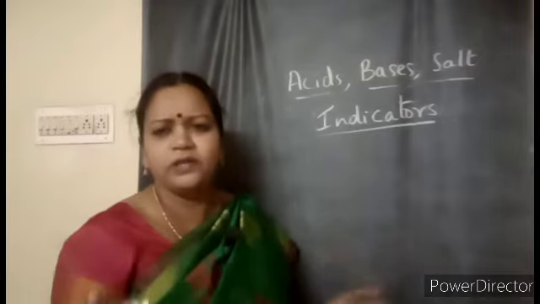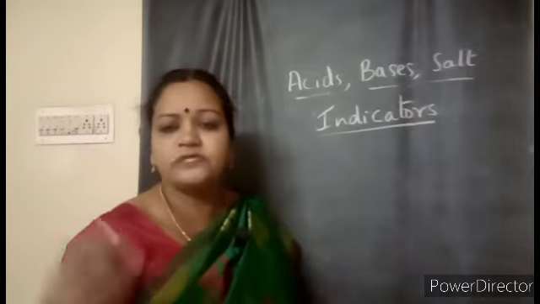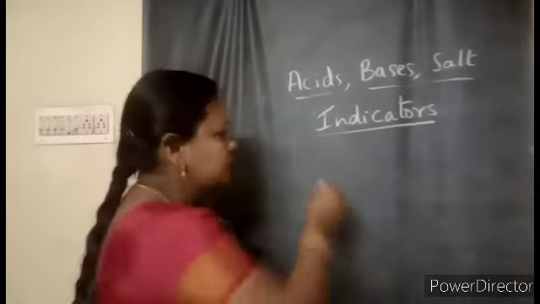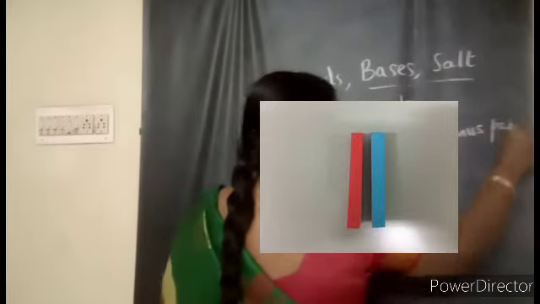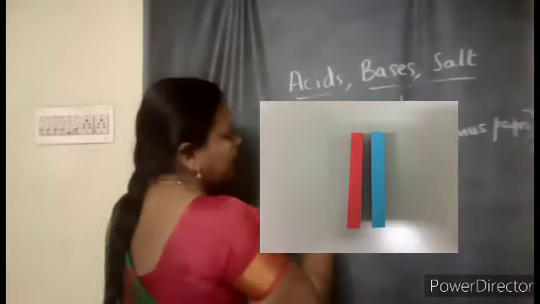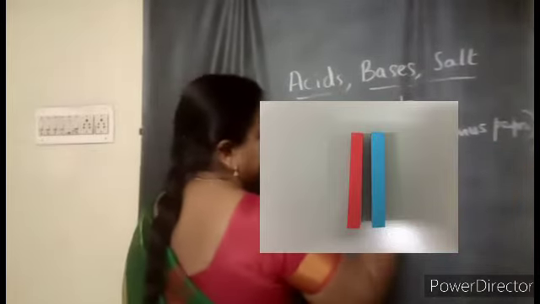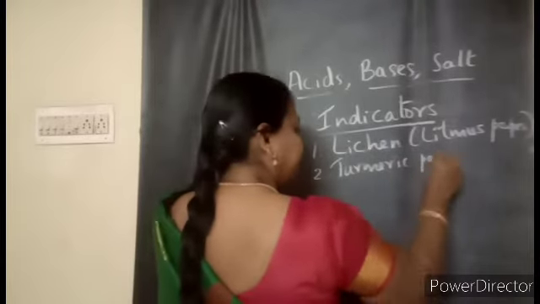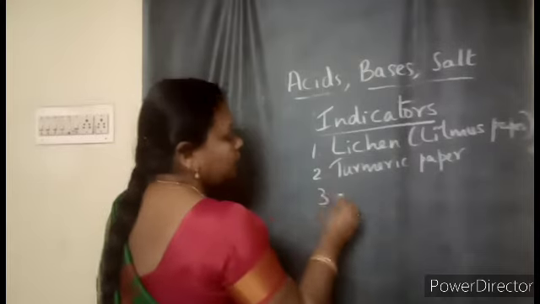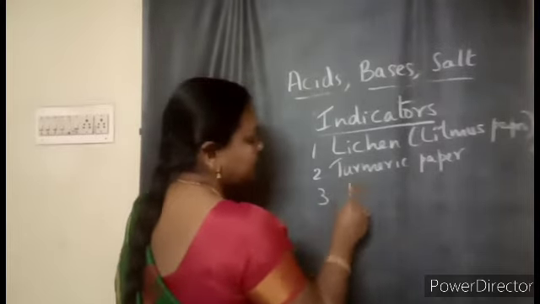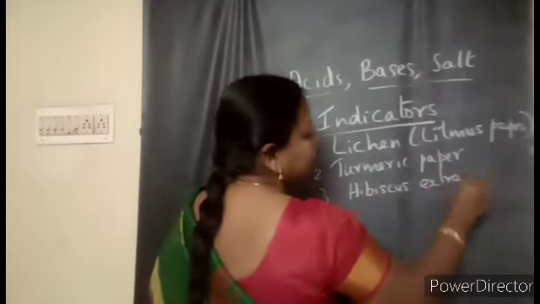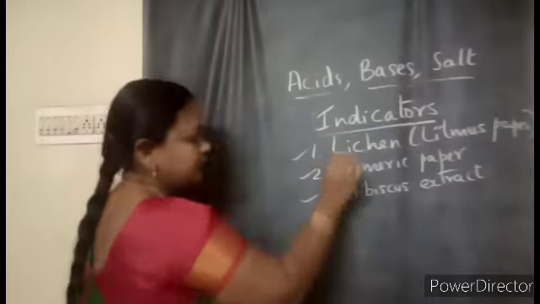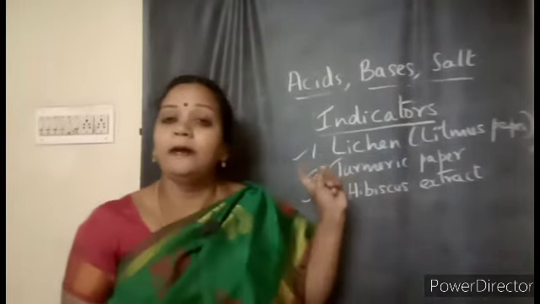Natural indicators. There are so many things in nature, indicators which we can get from nature only. The first one is from lichen. It's a plant product. From that we make litmus paper, as shown in the figure, children. And we can also make turmeric paper, and that can be used. Also hibiscus, which is also called China rose. Hibiscus extract. These three can be used. Today in class we are going to see how these three can be used as indicators.